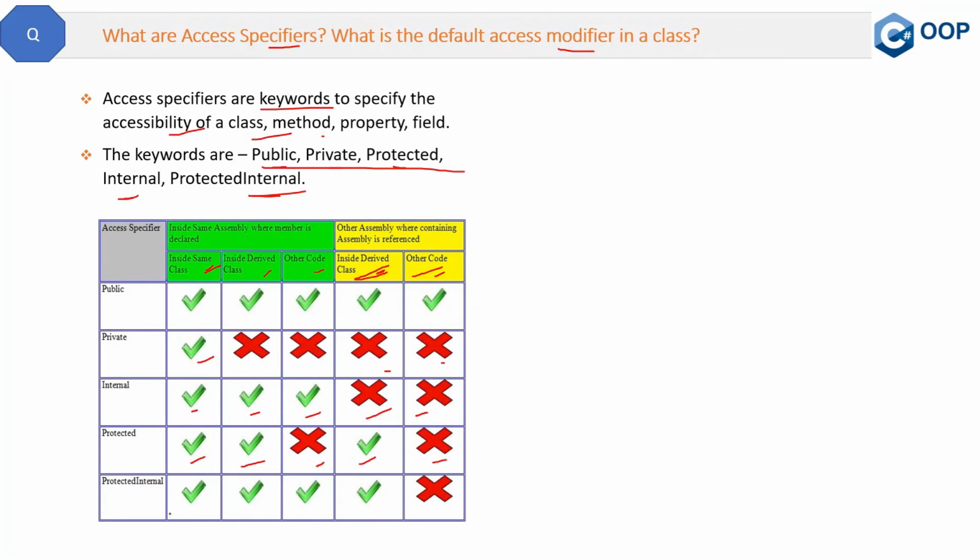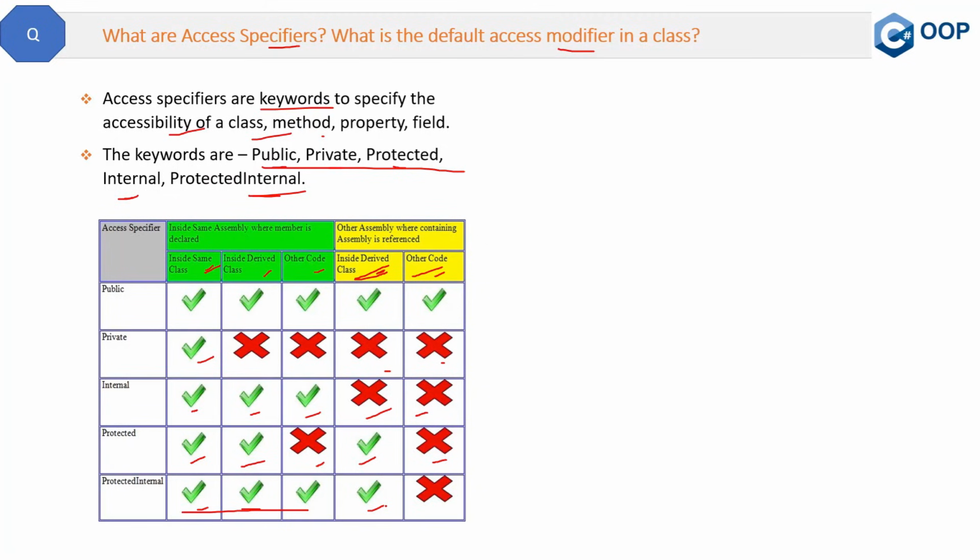Then the last one is this protected internal. Now protected internal is accessible within all the classes of the same assembly. So these first three are in the same assembly and protected internal is accessible here, but it will be only accessible in the derived class of the second assembly, which I will say another assembly.